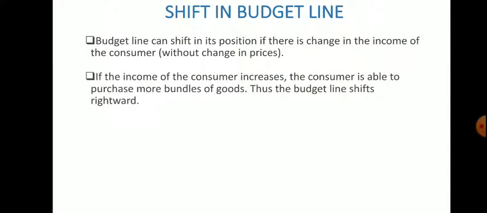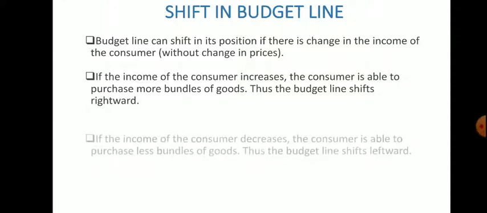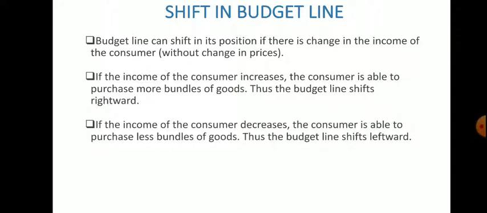Now if the income of the consumer increased, then the consumer can purchase more. Definitely, that means the consumer's purchasing power or budget will increase. So the budget line will shift rightwards. Now if the opposite happens, that means if the consumer's income decreases, then what will happen? His or her purchasing power will decrease, and that is why the budget line will shift leftward.